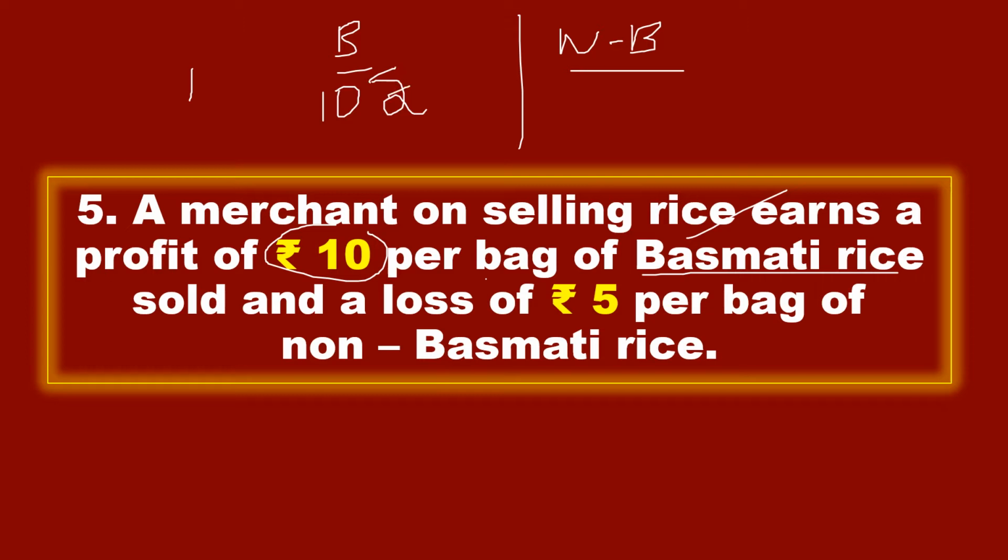And for non-basmati rice, when he sells, he is getting loss. Here he is getting a profit of 10 rupees and here a loss of 5 rupees. So when he is selling the basmati rice, he is getting profit, for one bag 10 rupees. When he is selling non-basmati rice, means normal rice, he is getting loss. No one is buying it, so he reduced the amount and sold it. So for one bag he is getting 5 rupees loss.